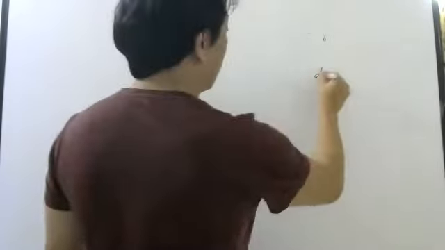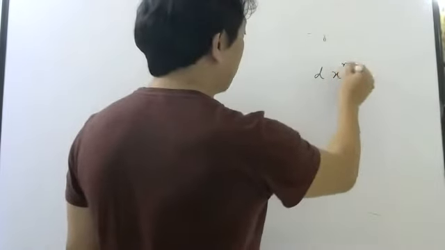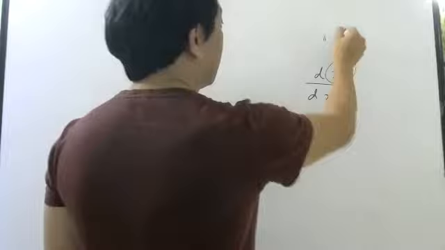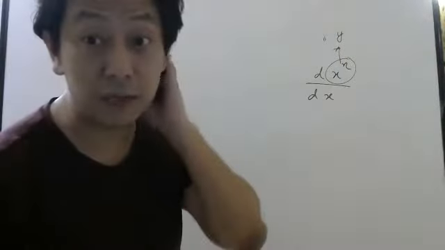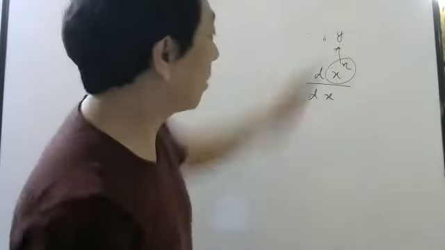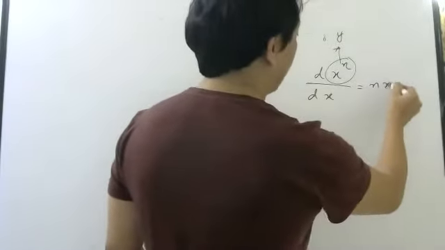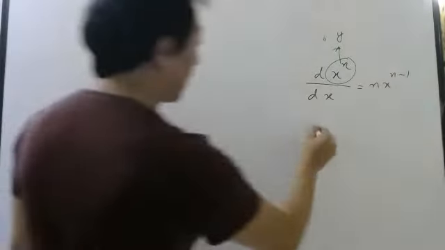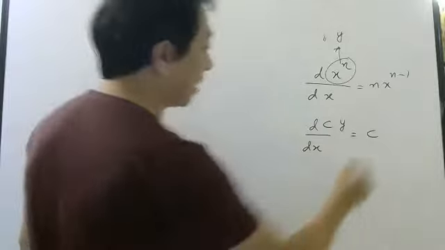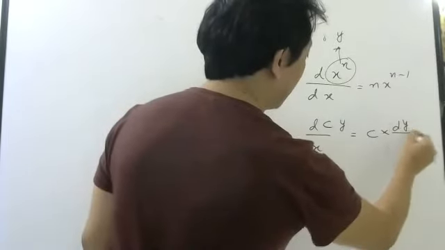The first formula was the differentiation of x power n with respect to x. So if your y is the function x power n, what is the formula? n x power n minus 1. So that is one important formula. Sometimes there will be some constant times some function. Then what you do, you take the constant outside and multiply with dy by dx.